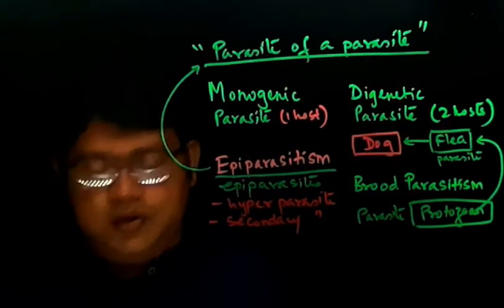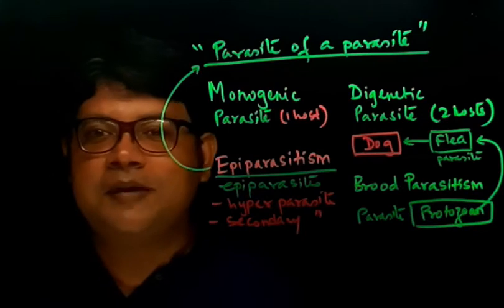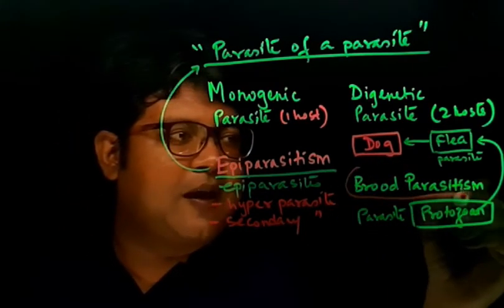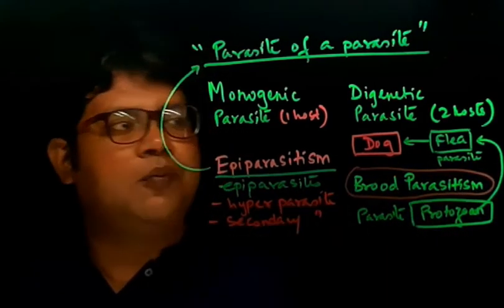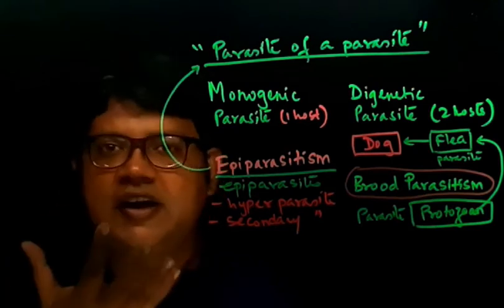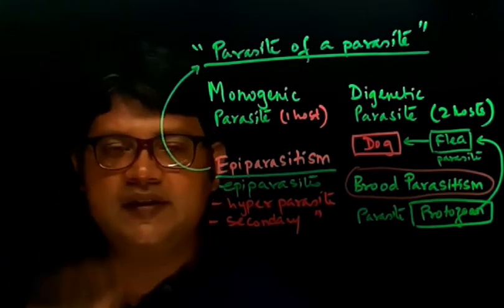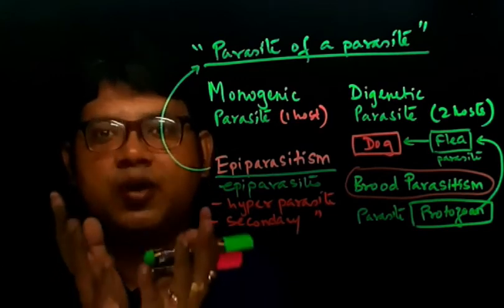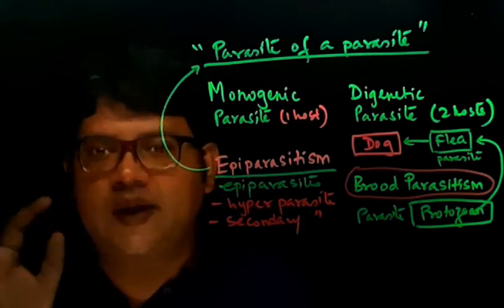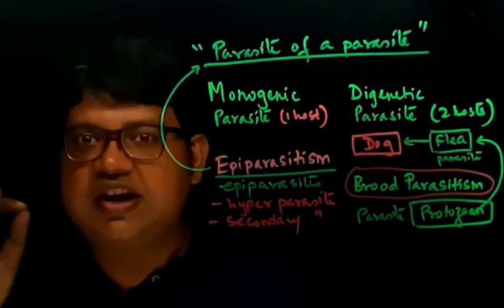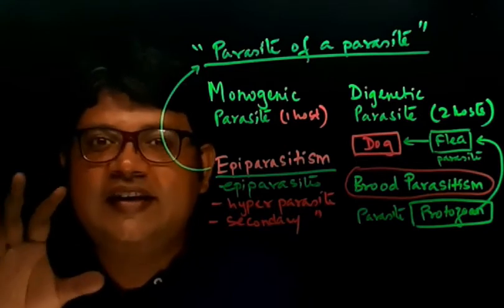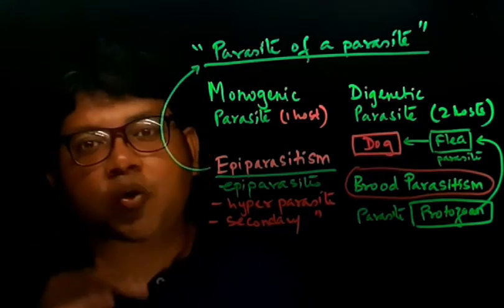Now we'll come to a very unique type of parasitism, and you also know about this parasitism. It is called brood parasitism. Now what is brood parasitism? Whenever I talk about brood parasitism, it means we are talking about raising young ones. The Asiatic quail bird does not lay its egg in its own nest.